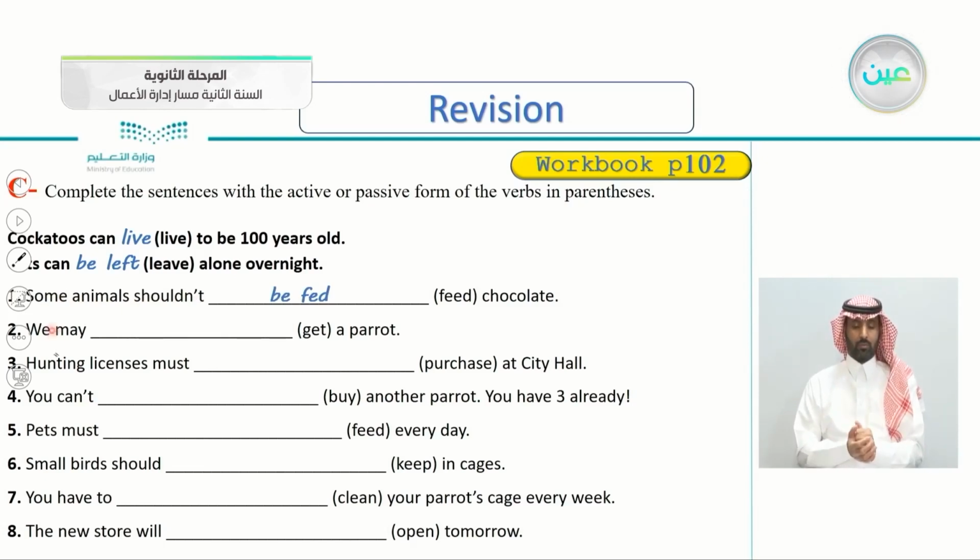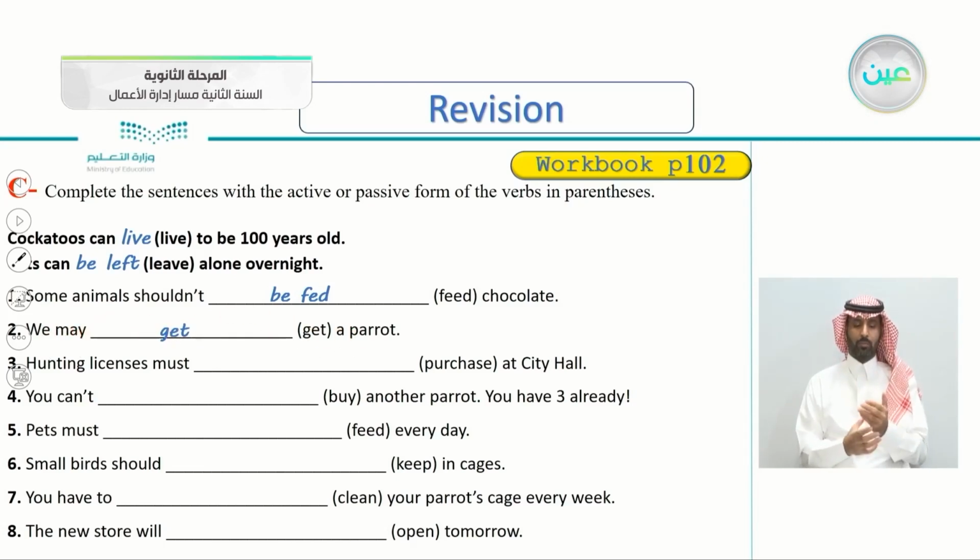Very good. Number two, we may get a parrot. So is it active or passive here? Yes, very good. It's active because we here is the subject. We may get a parrot.